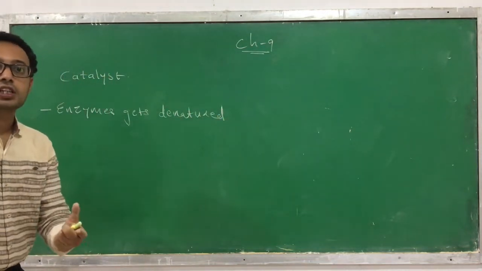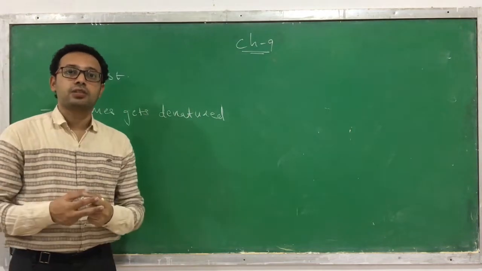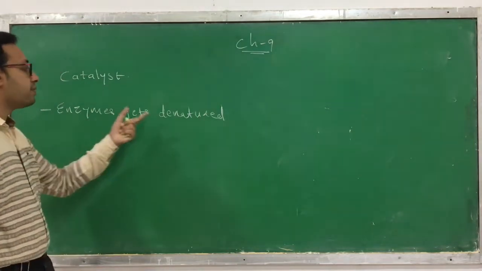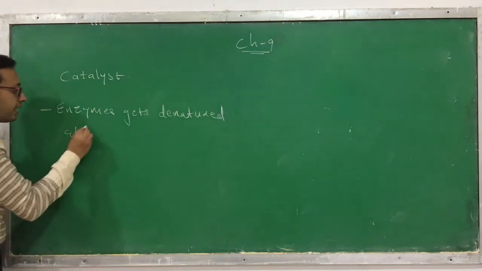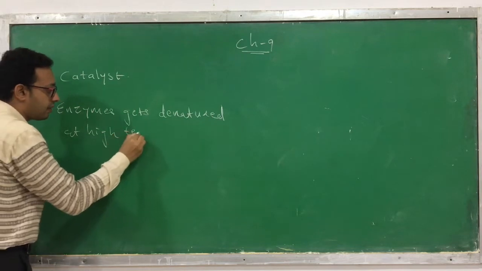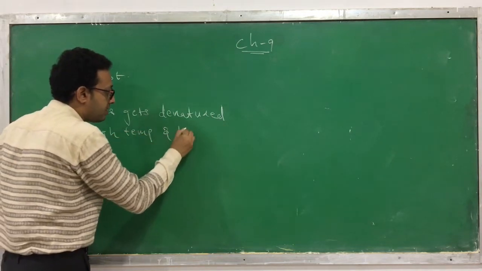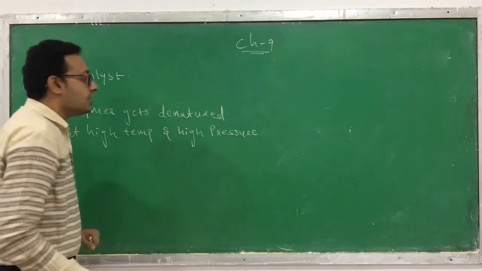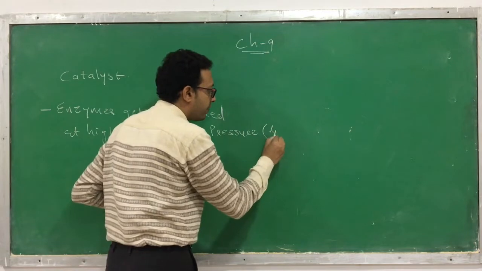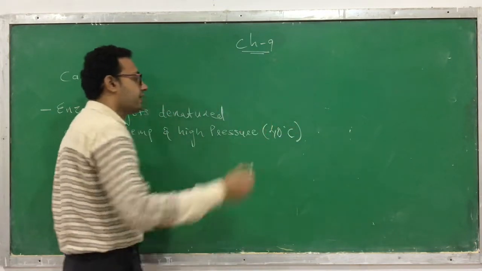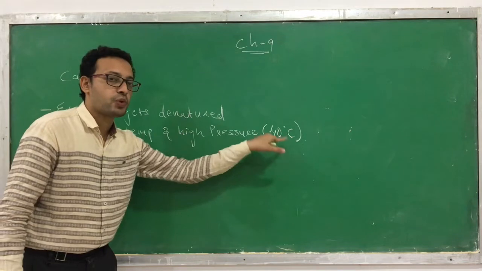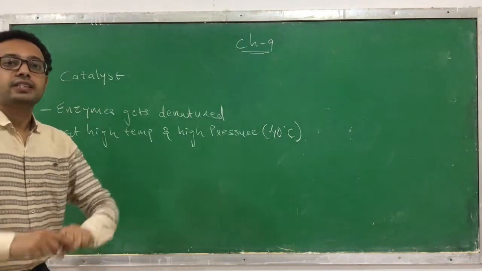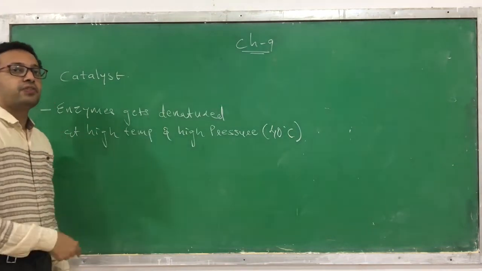If the structure gets altered, the active site also changes, and then it cannot perform its function. Usually when the temperature is more than 40 degrees Celsius, these enzymes get denatured. Their structure gets altered and they cannot perform their functions.